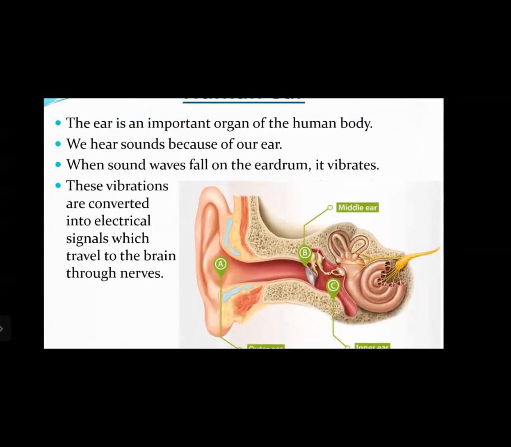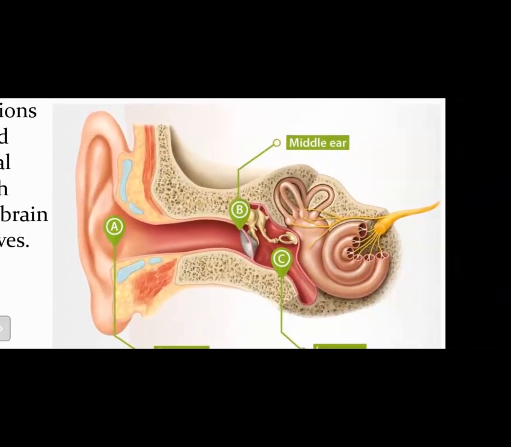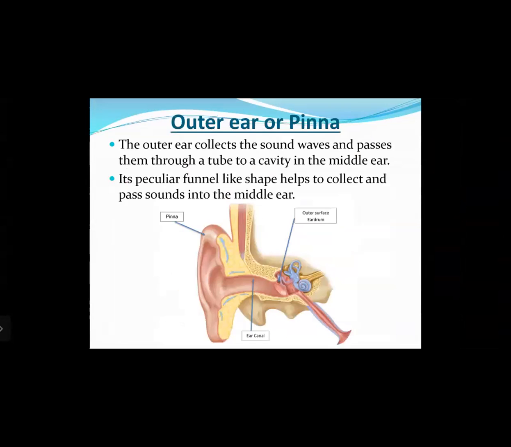As you can see in this diagram, the various parts that we have studied, right? So we will make use of this diagram again. The human ear can be divided into three parts: the outer ear, the middle ear, and the inner ear. Let us study that. The outer ear collects the sound waves and passes them through a tube to a cavity in the middle ear. Its peculiar funnel-like shape helps to collect and pass sounds into the middle ear.